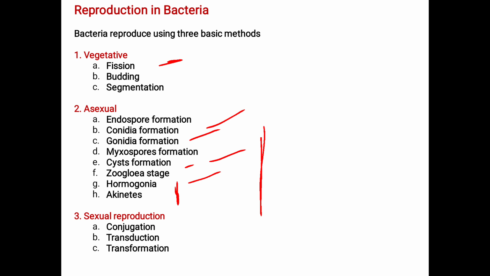Already we studied the basic knowledge regarding the sexual and the asexual. Here we are studying vegetative. Under the vegetative: binary fission, budding and segmentation. Under the asexual form: endospore formation, gonidia formation, myxospore formation, cyst formation, zygonia stage, hermogonia and the akinetes. In sexual form: conjugation, transduction and transformation.